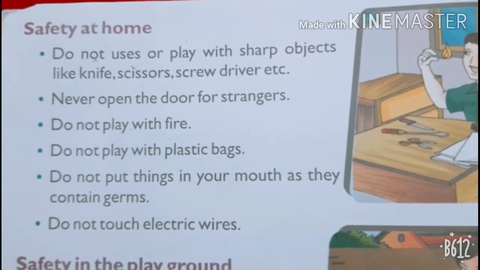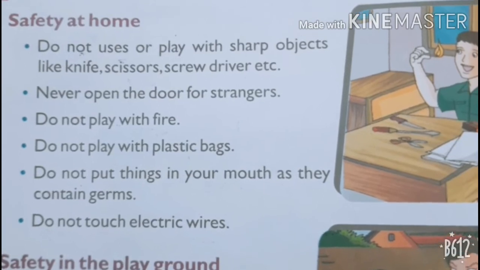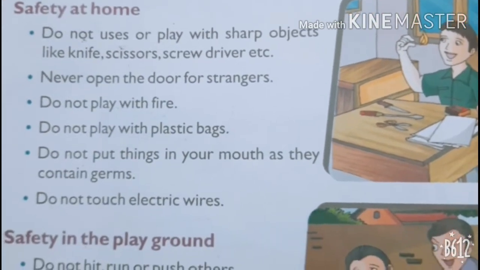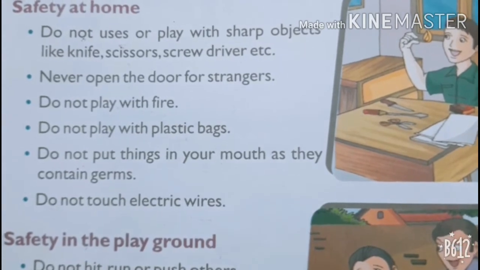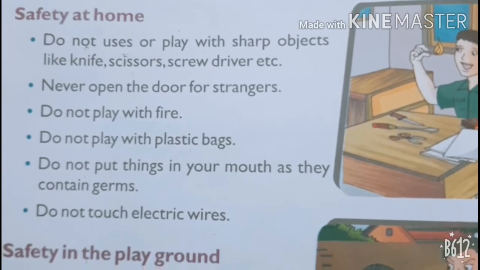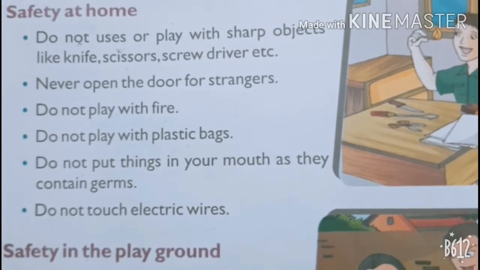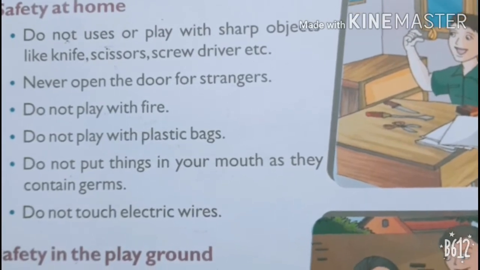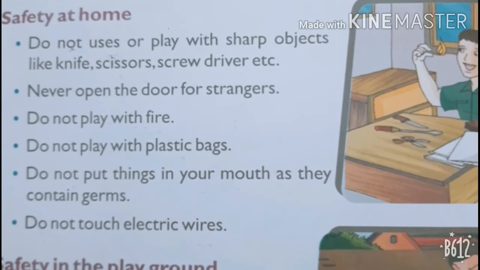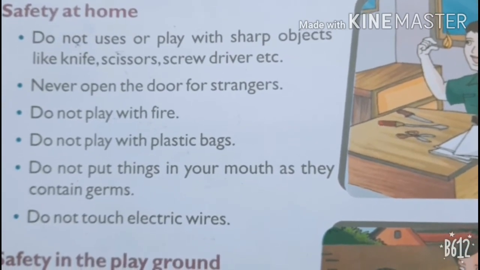Third, do not play with fire. Then, do not play with plastic bags. Then, do not put things in your mouth as they contain germs. And the last is, do not touch electric wires. If you touch an electric wire with your wet hand, what will happen? You will get a shock. So these are the safety rules we need to follow at home.